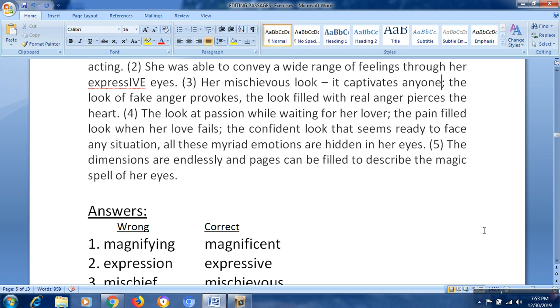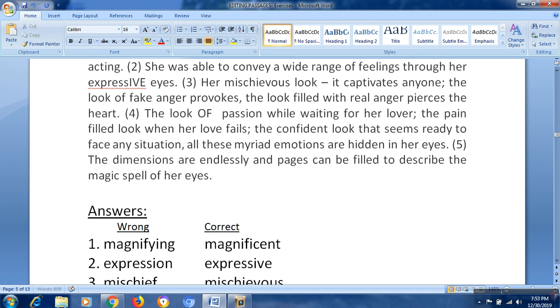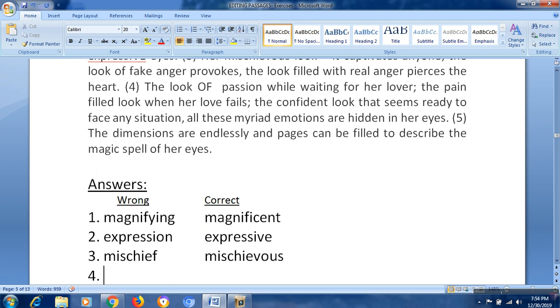Next, it captured everyone. The look of fake anger provokes. The look filled with real anger pierces the heart. That's fine. Now, next sentence is the look at passion. So here we are talking about the looks. The look of passion. But not look at, it is look of. The answer is look of passion. That's fine. While waiting for a lover, the pain-filled look when her love fails, the confident look that seems ready to face any situation. All these myriad emotions are hidden in her eyes.